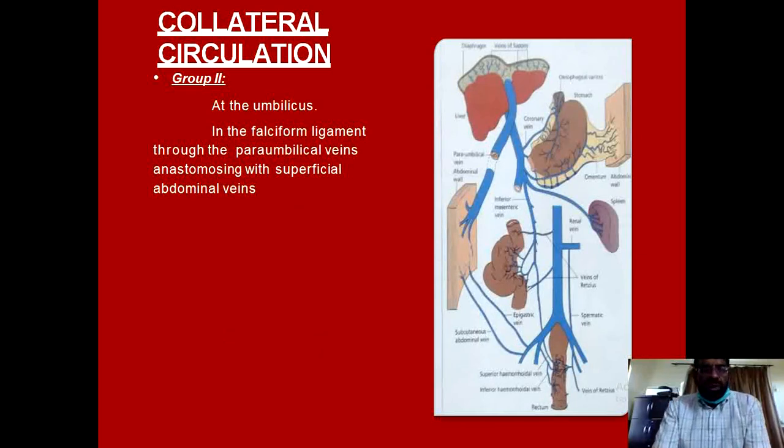The second group of the collaterals are formed at the umbilicus, and this is because of the back pressure transmitted to the umbilical veins, which open into the left branch of the portal vein, and in the falciform ligament through the paraumbilical veins, they anastomose with the superficial abdominal veins, and they are responsible for the caput medusae and other vessels seen in the flanks, and the direction of the blood flow is away from the umbilicus.